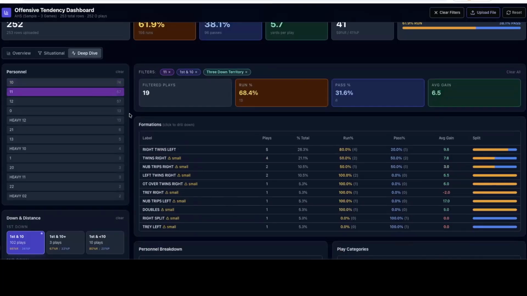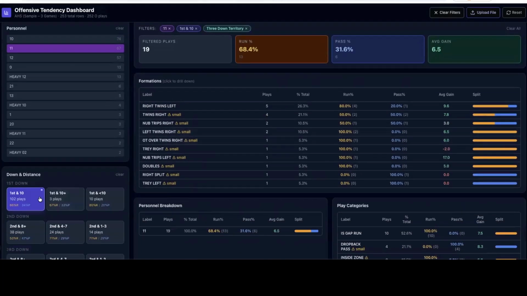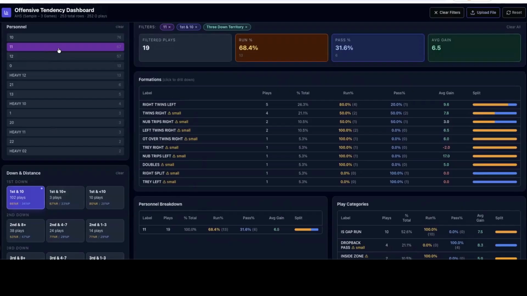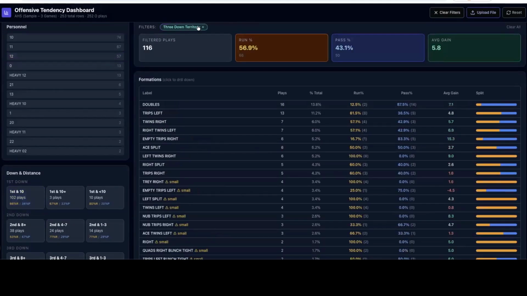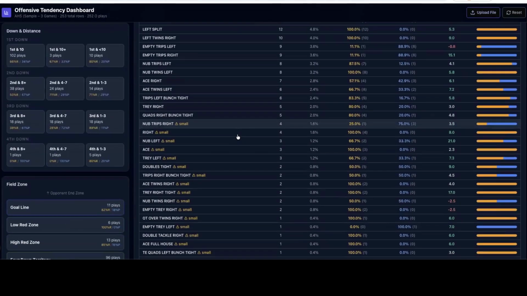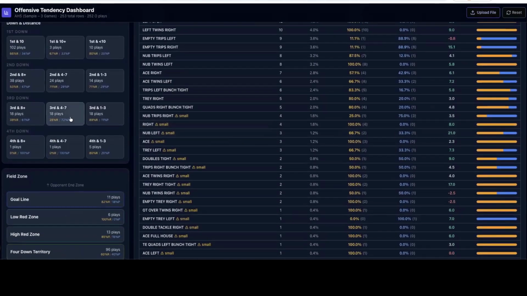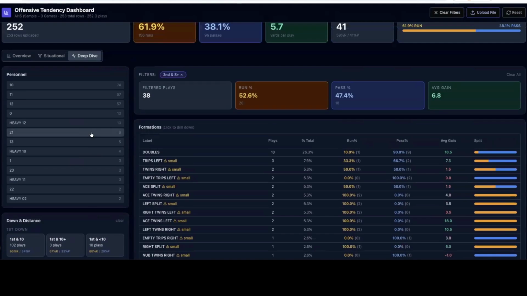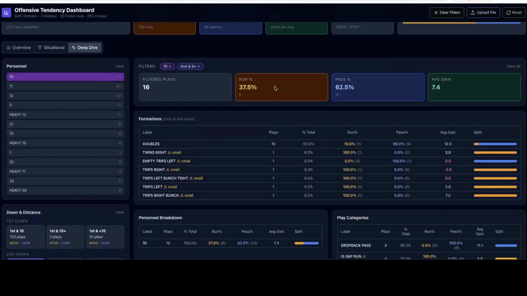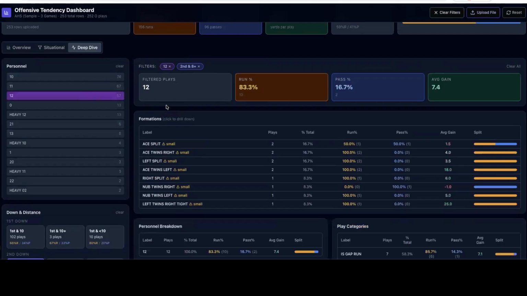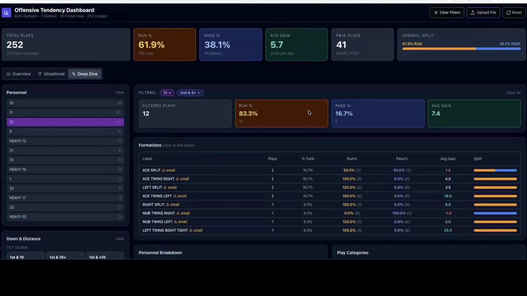But now when I go into a game, we can say, okay, it's 1st and 10. Now they're in 11 personnel. Coach, they just went to 12 personnel. So now I know what they're going to do based on that situation. I can go in now and shrink the playbook. Okay, it's 2nd and long. What do they do on 2nd and long? Well, they're 52% run. What if they're 10 personnel? Now they're 37% run. What if they're 12 personnel? Now they're 83% run. So if I have a coach telling me the personnel, we can win.